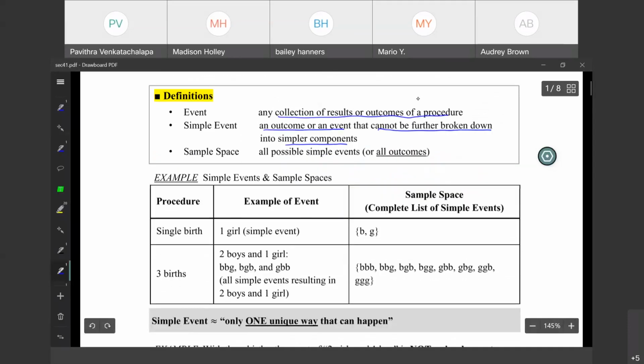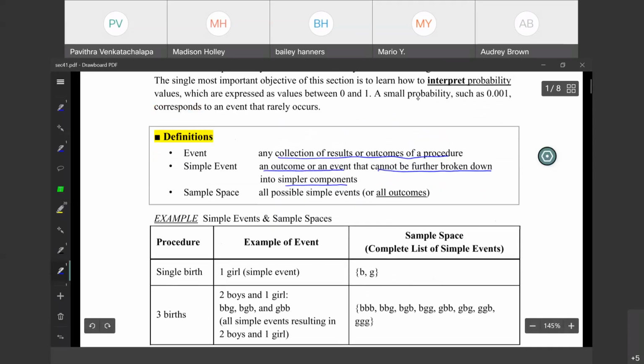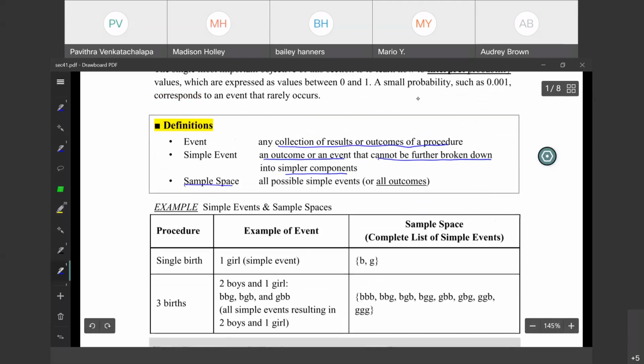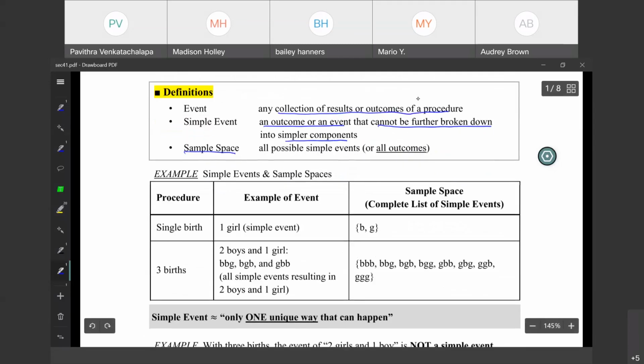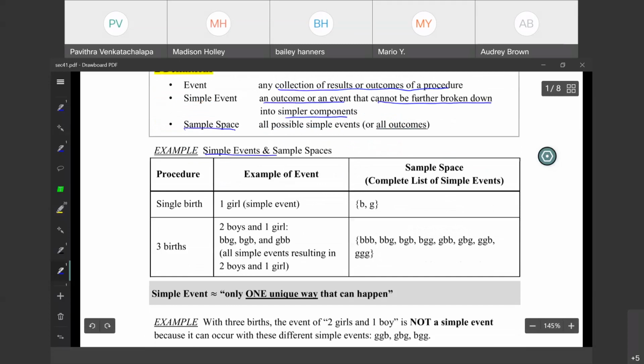So I'll come to that with an example. Now, what is a sample space? All possible outcomes or simple events are called as sample space. Or I can say total outcomes. For example, simple events and sample spaces.